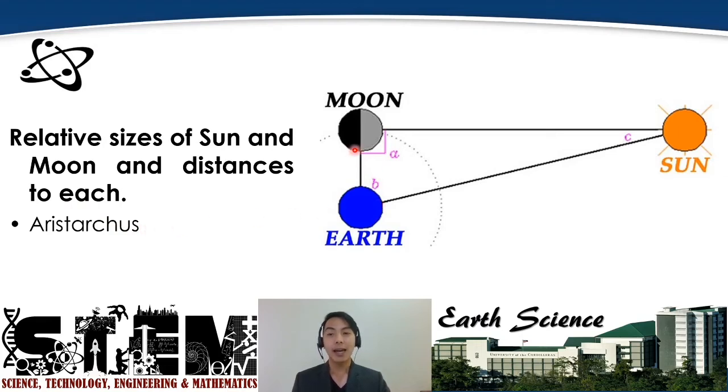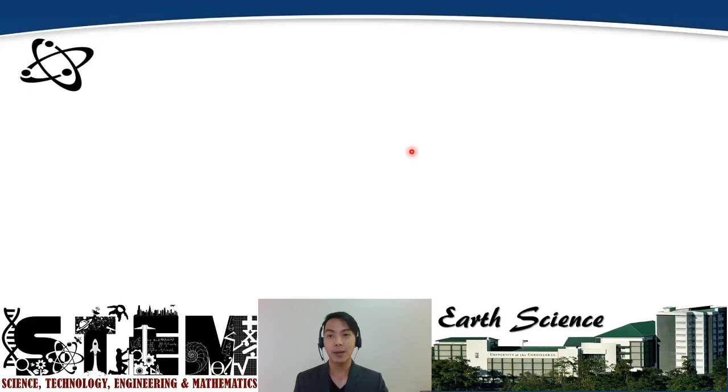Okay, and so Aristarchus attempted to measure now the distance between the moon to Earth, moon to sun, or sun to Earth, or even the sizes of moon compared to the Earth, or the Earth compared to the sun. Okay, and so he was not able to arrive with the correct measurements simply because he did not have the initial measurements correct. And so since his initial measurements were wrong, he came up with the wrong answers also. But what's notable here again is that his methods are correct in identifying the relative sizes of the sun and moon and then distances to each.